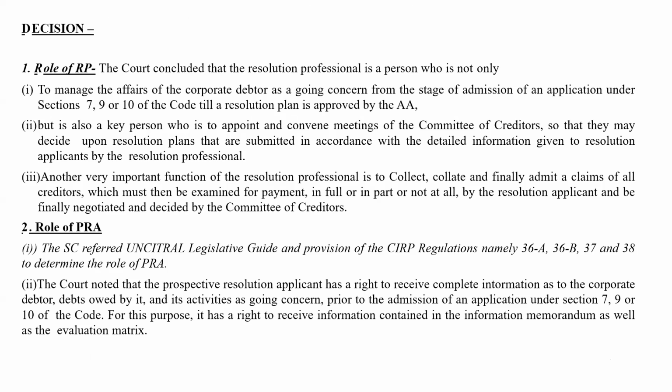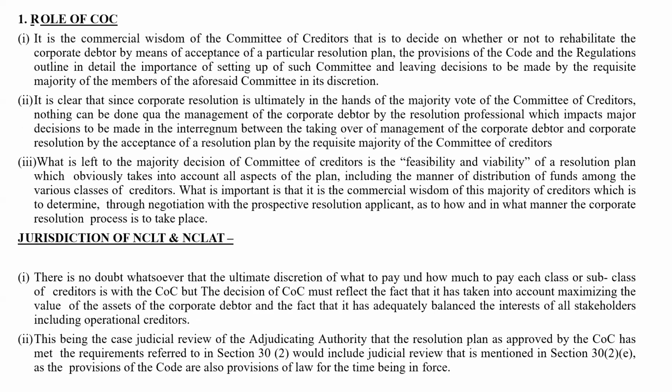First is regarding the role of the RP. So what is the role of the RP? To manage the affairs of the corporate debtor as a going concern. He is also a key person who is to appoint and convene meetings of the COC. Another very important role is to collect, collate and finally admit a claim. Now the role of the prospective resolution applicant. It has a right to receive complete information as to the corporate debtor and its activities as a going concern prior to admission of an application under Section 7, 9 or 10. For this purpose, it has a right to receive information contained in the information memorandum as well as the evaluation matrix. Then the role of the COC, commercial wisdom.